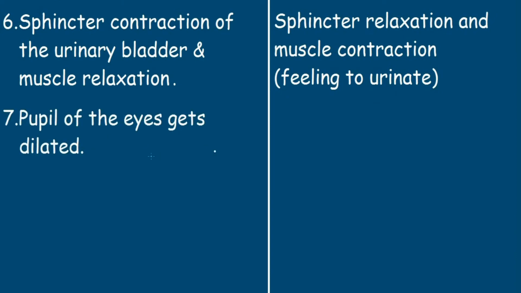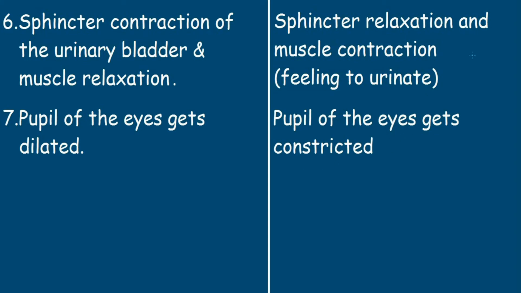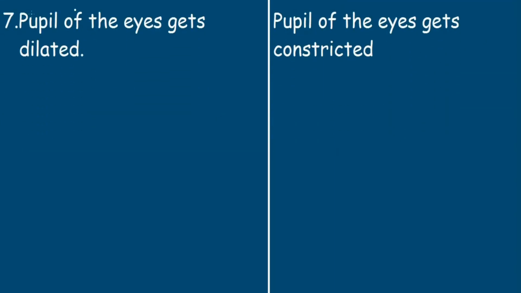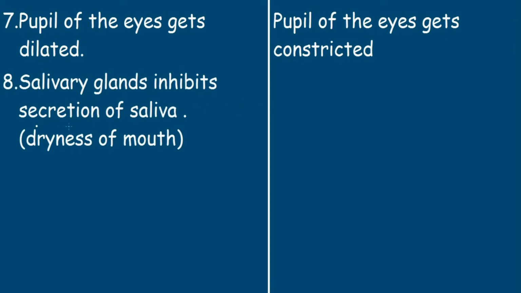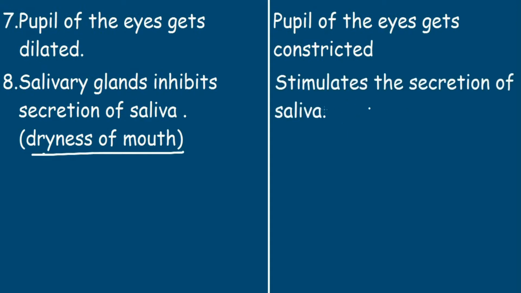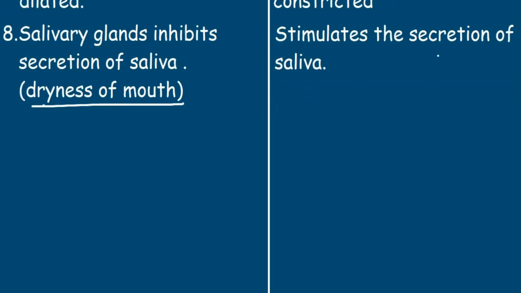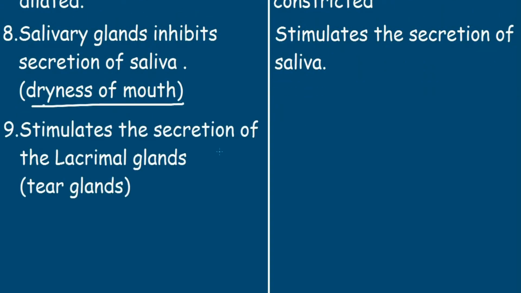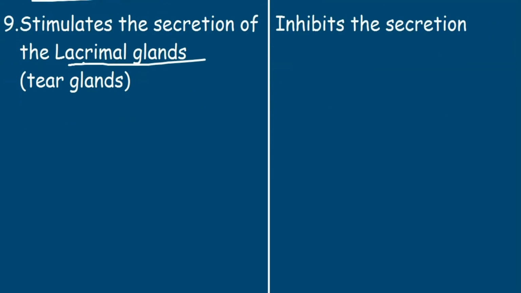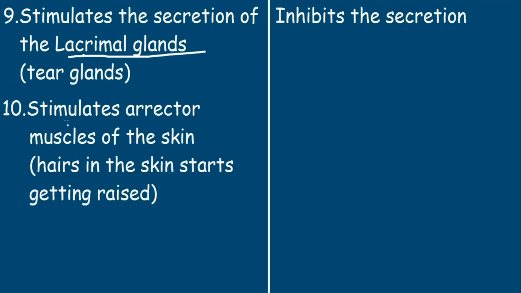The pupil of the eye gets dilated for the sympathetic system, while the pupil of the eye gets constricted for the parasympathetic system. The sympathetic system inhibits the secretion of saliva, which causes dryness of the mouth, and the parasympathetic system stimulates the secretion of saliva. The sympathetic system stimulates the secretion of the lacrimal glands, which are the tear glands, and the parasympathetic system inhibits the secretion.